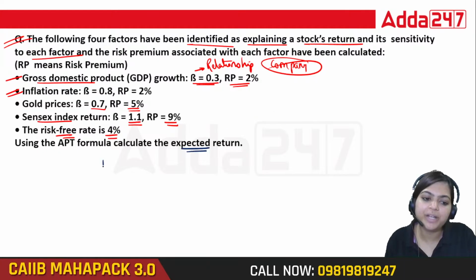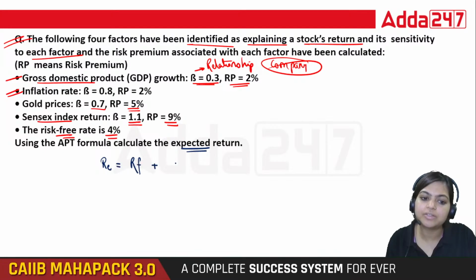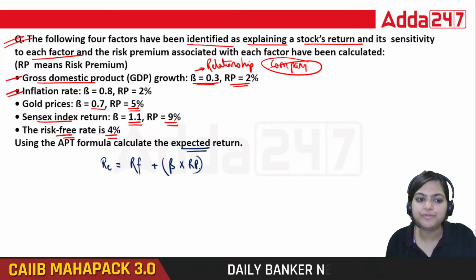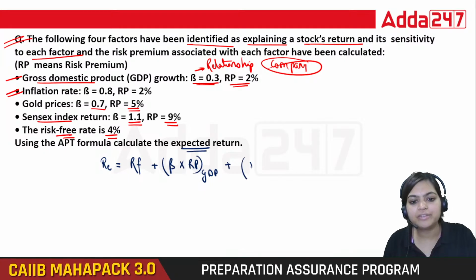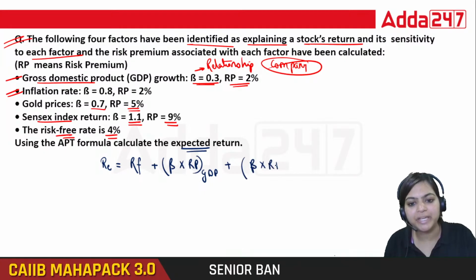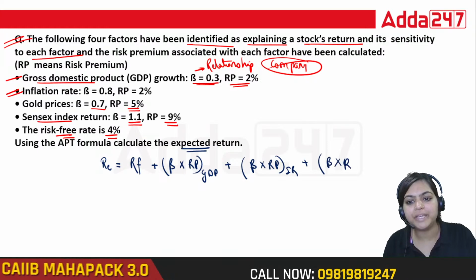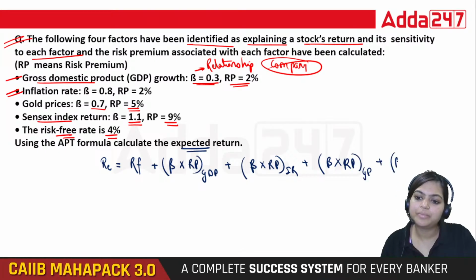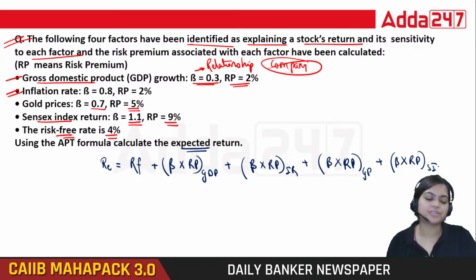So what is our formula here? RE equals RF plus beta into risk premium of your first factor, GDP, plus beta into RP of inflation rate, plus beta into RP of gold prices, plus beta into RP of Sensex index.